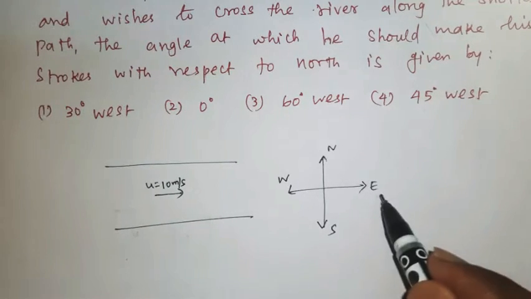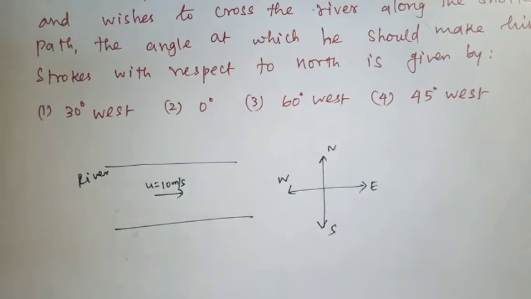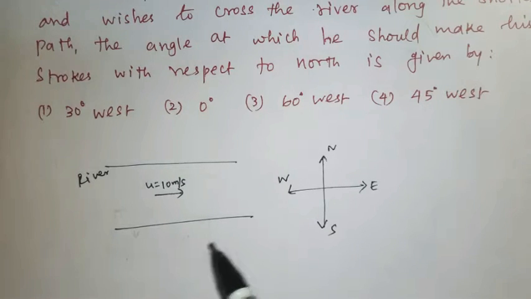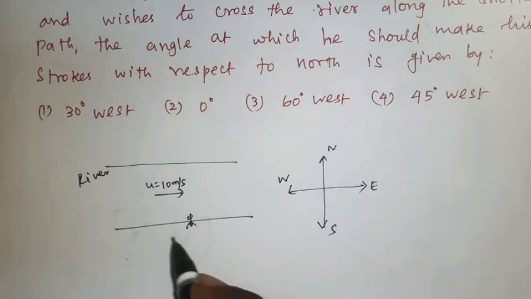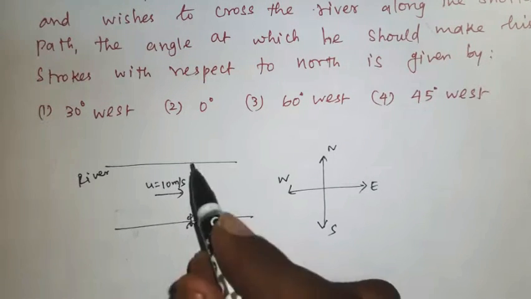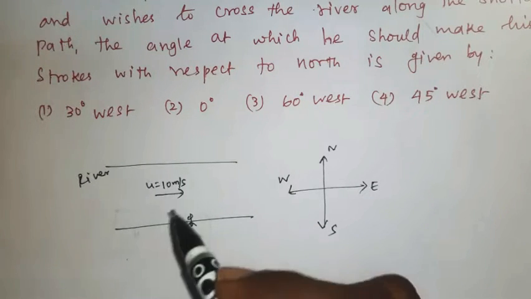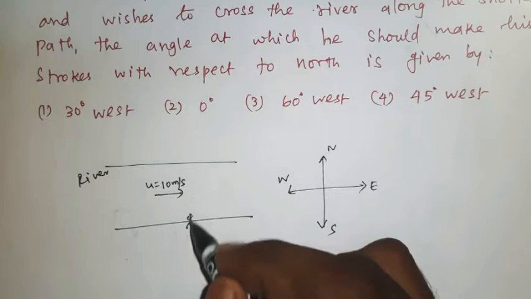The swimmer is standing on the south bank and wishes to cross the river along the shortest path. The shortest path means the perpendicular distance between these two parallel lines, so he should move in this shortest path.